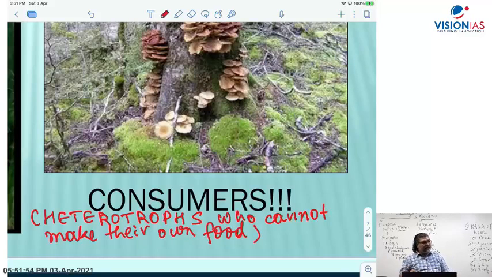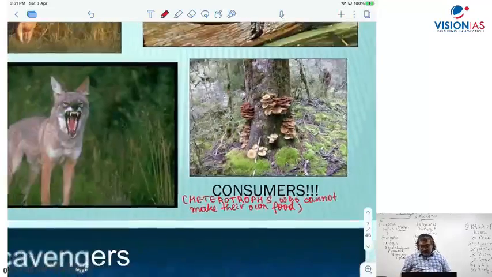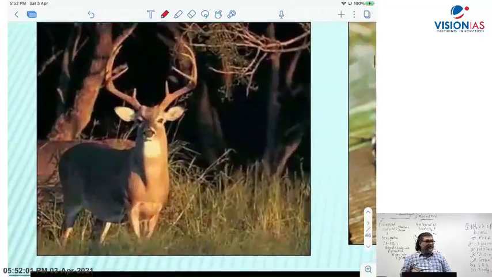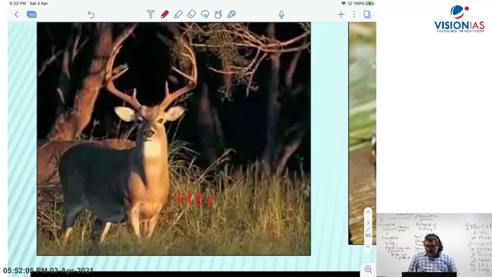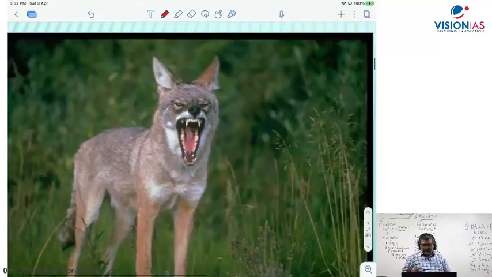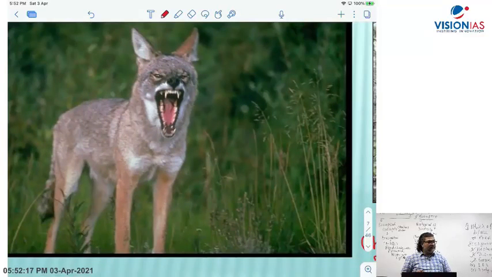Now let's look at it. For example, here, a deer. You all know that. It is a herbivore, or primary consumer, the first level of consumer. Then this one, a wolf. Now this is a carnivore, a secondary consumer.